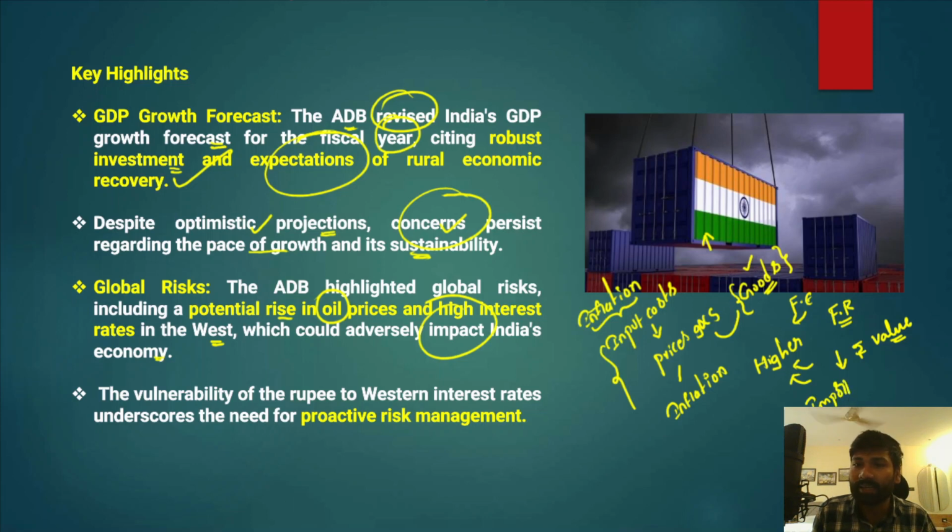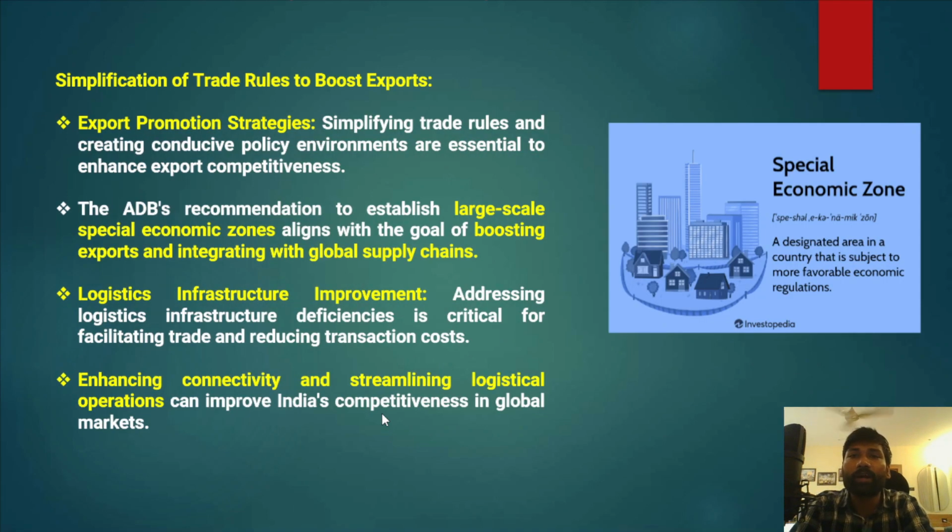So that again increases the input cost and again increases inflation in a country like ours. That is the problem. Therefore, the vulnerability of the rupee to Western interest rates underscores the need for proactive risk management.